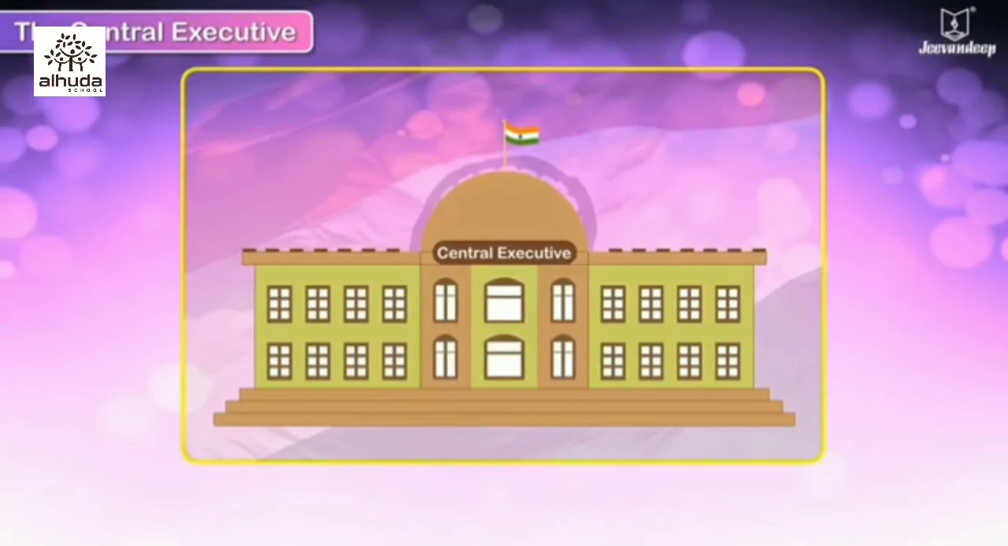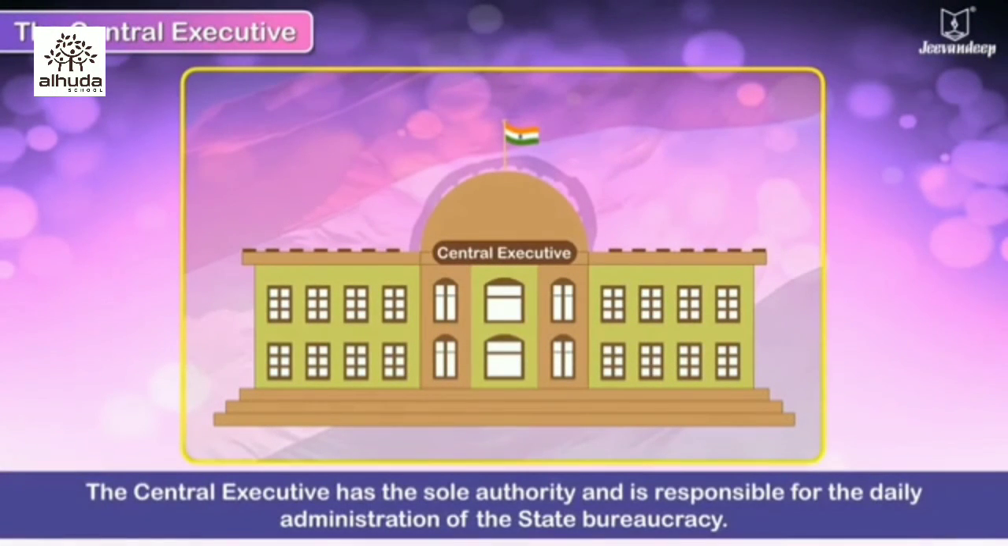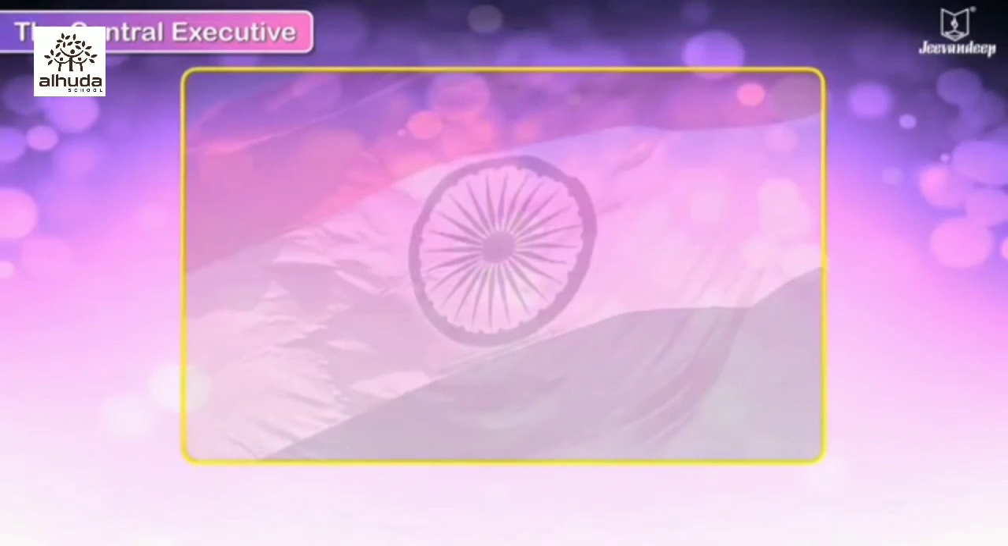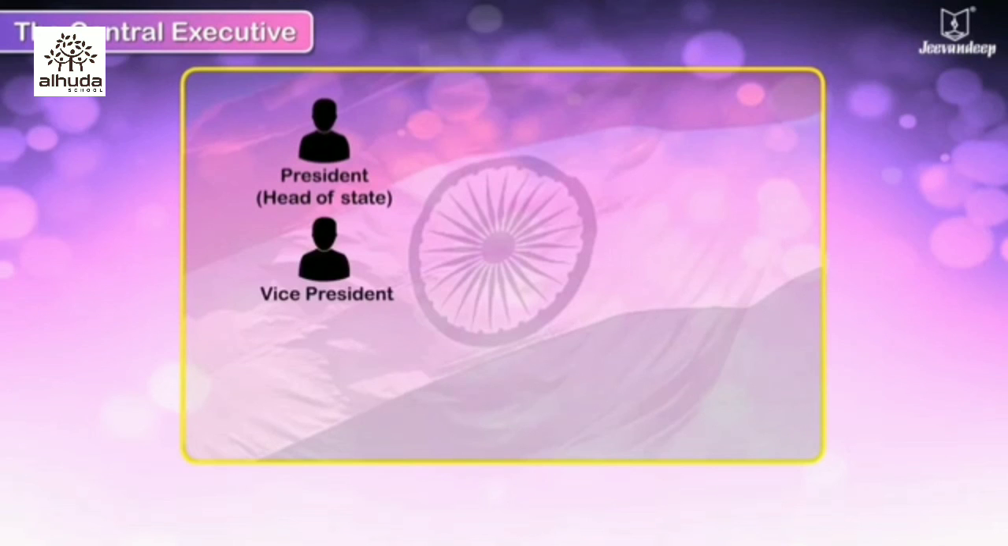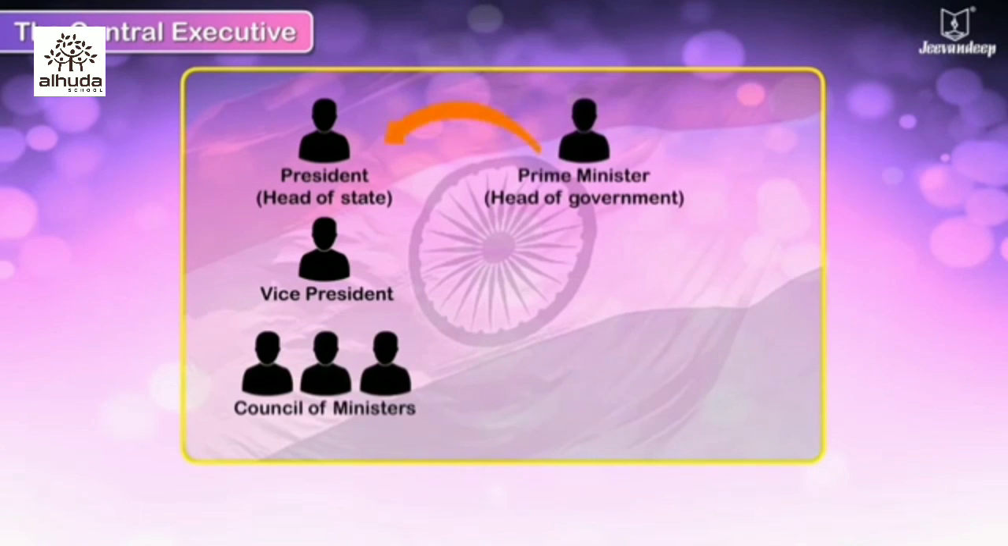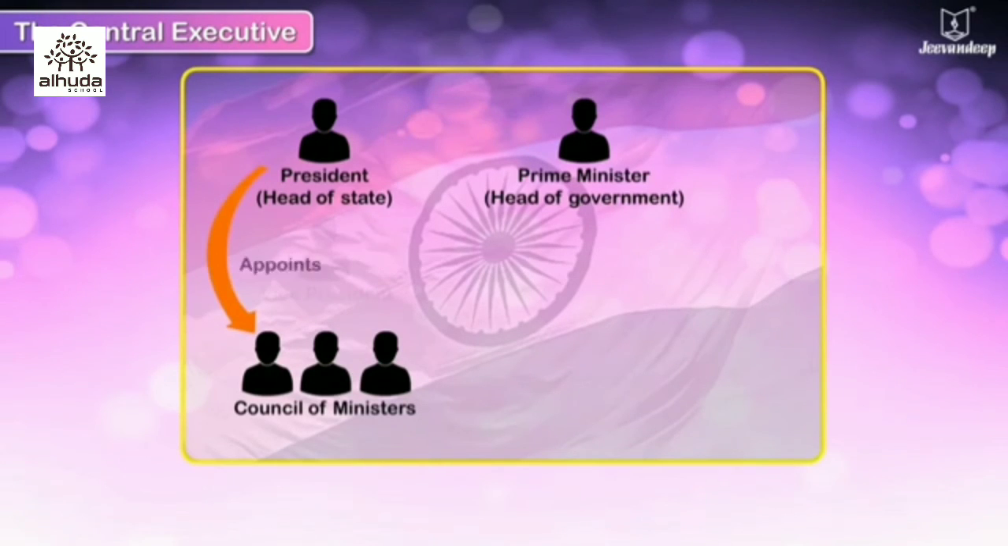The Central Executive. The Central Executive has the sole authority and is responsible for the daily administration of the state bureaucracy. It consists of the President, the Vice President, and the Council of Ministers, along with the Prime Minister as the head, to aid and advise the President. The Council of Ministers is appointed by the President on the recommendation of the Prime Minister.